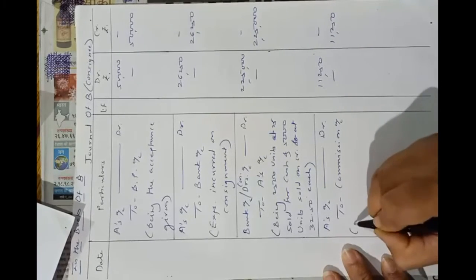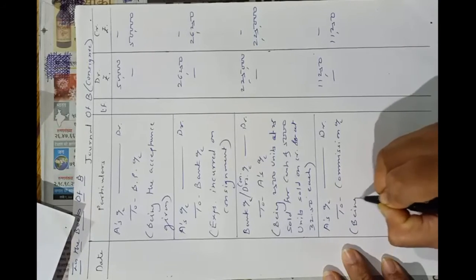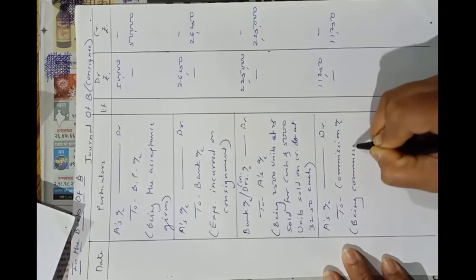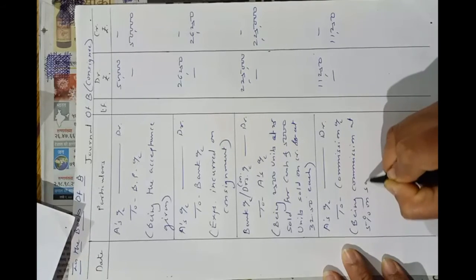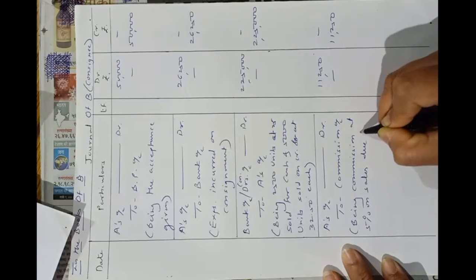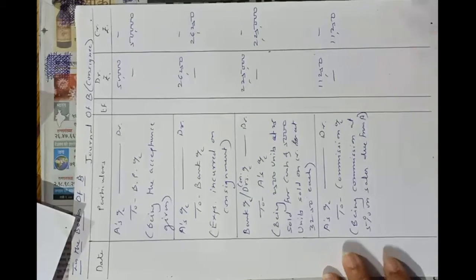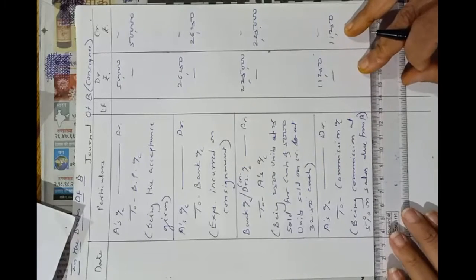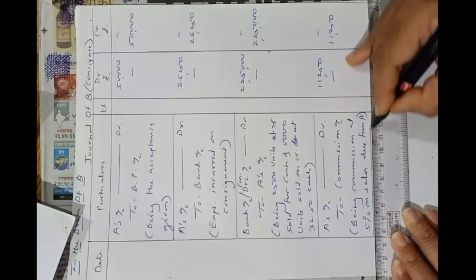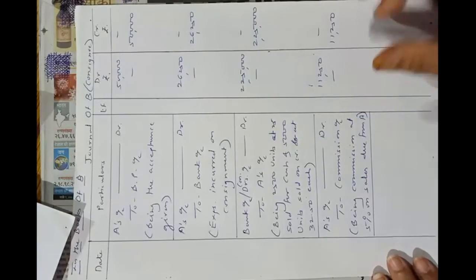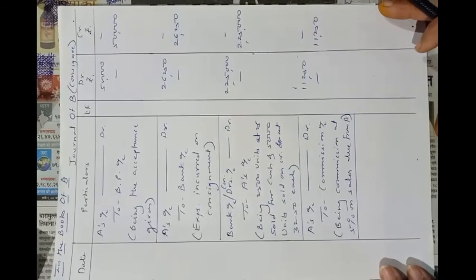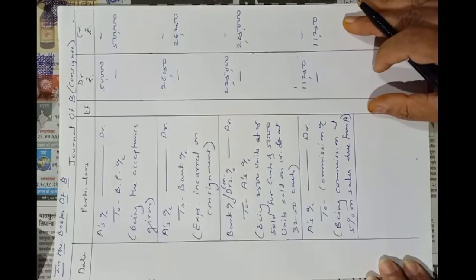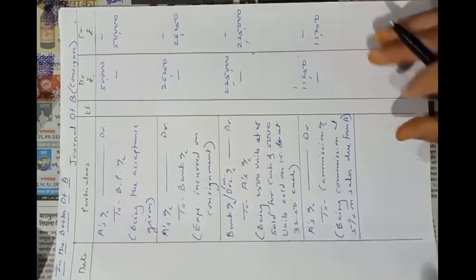Commission on sales, commission due. I hope you can see it properly. 11,250. Now see here,